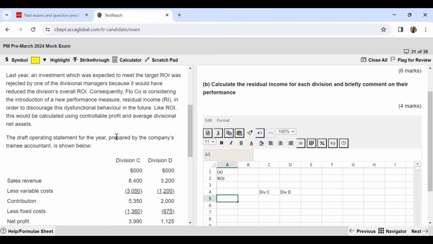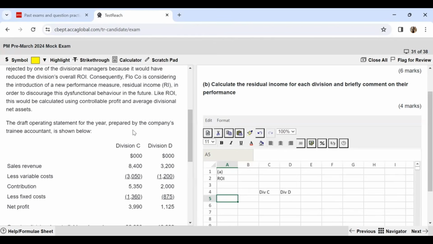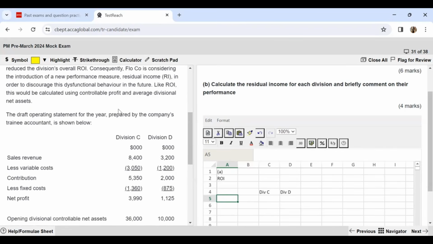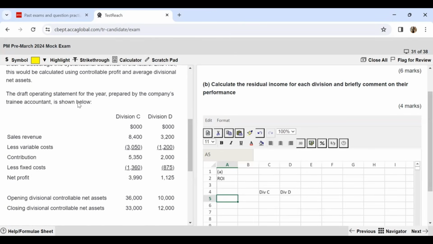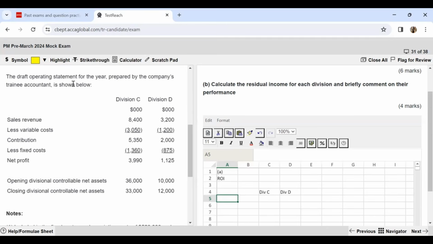Last year, an investment which was expected to meet the target ROI was rejected by one of the divisional managers because it would have reduced the division's overall ROI. Consequently, Flow Company is considering the introduction of a new performance measure, residual income, in order to discourage this dysfunctional behavior in the future. Like ROI, this would be calculated using controllable profit and average divisional net assets. The draft operating statement for the year prepared by the company's trainee accountant is shown below.